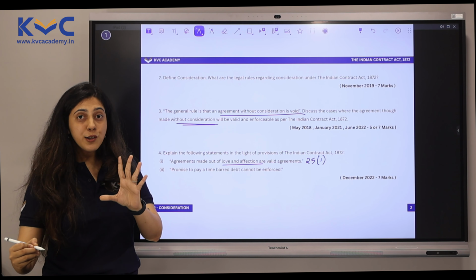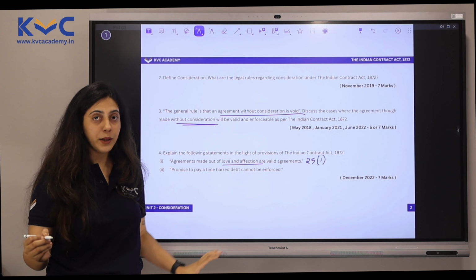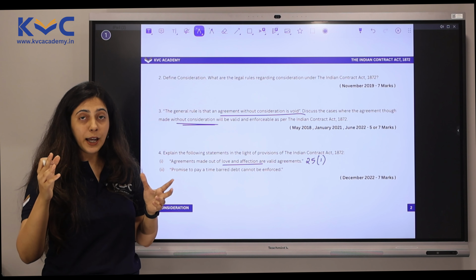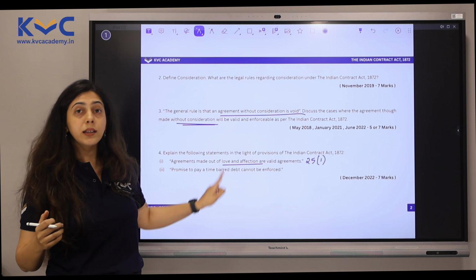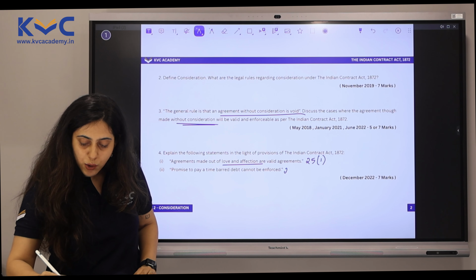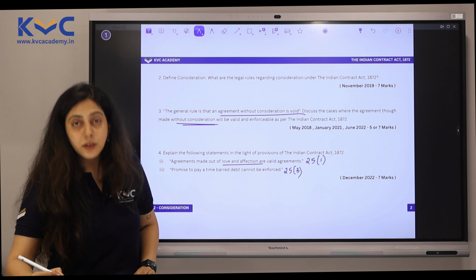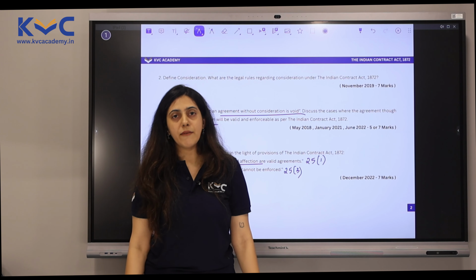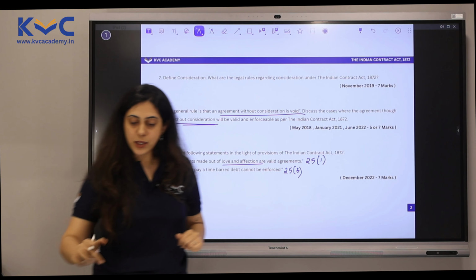We had 4 conditions also, so all those 4 conditions have to be written here. Then we have a promise to pay a time-barred debt which cannot be enforced. Again, it is similar to this, where an agreement made without consideration will be valid. This is section 25, subsection 3. So you're going to give a proper explanation to this because again it carries 7 marks. And this is again a repeated question.